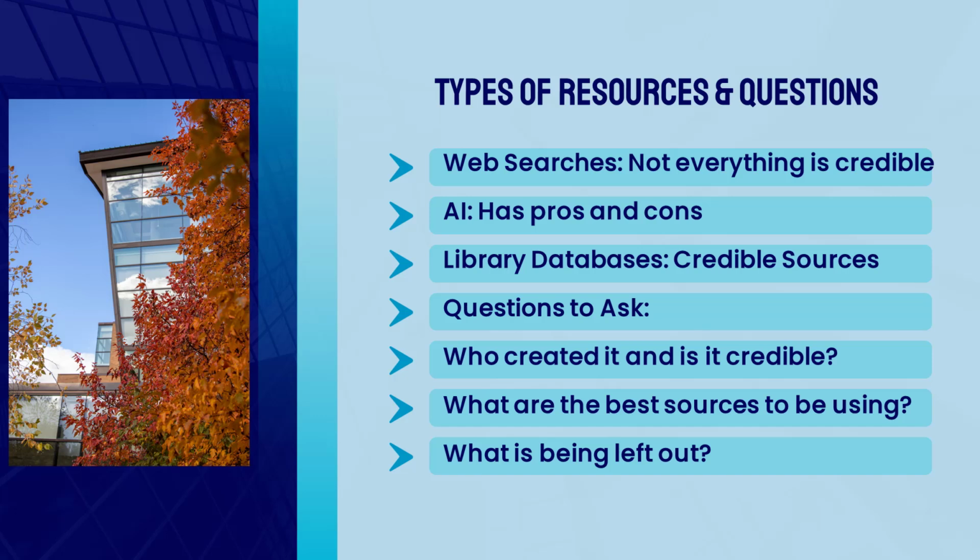Online search engines do some things very well and some not so well, such as the idea that because there's so much information on the internet, quite a bit of it is either false, misleading, or even fake. Generative AI has both pros and cons, which we will talk about. It excels at responding to questions and creating text and imagery extremely quickly, but has several cons, including some of them even create fake quotations or citations that do not exist.